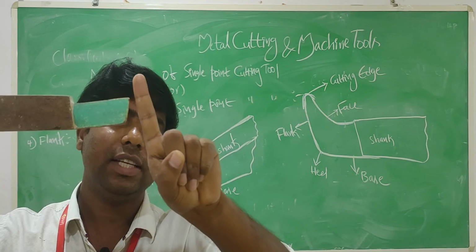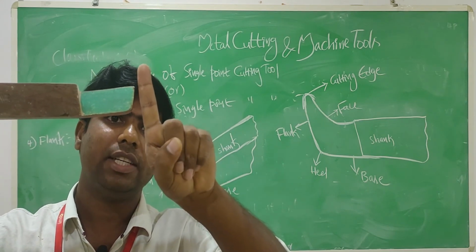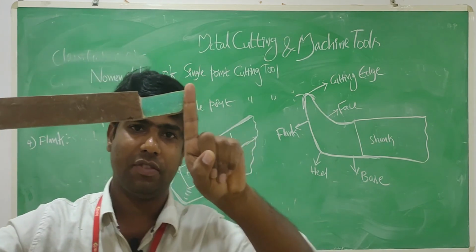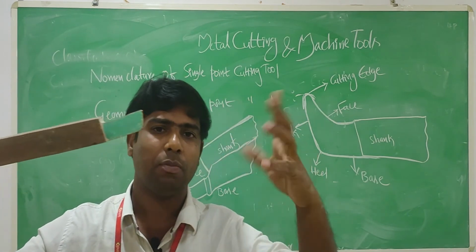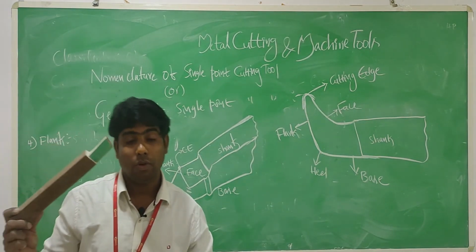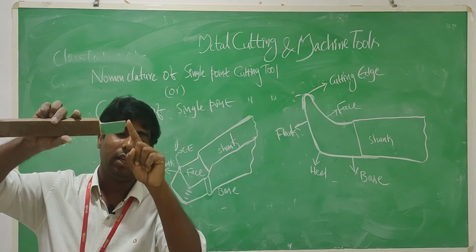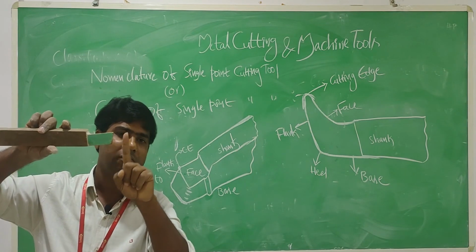If there is no clearance, what happens? The cutting edge directly contacts the workpiece, so there is no proper surface finish and no proper machining operation. So what I am saying, friends, is that the flank should always be in a vertical position.